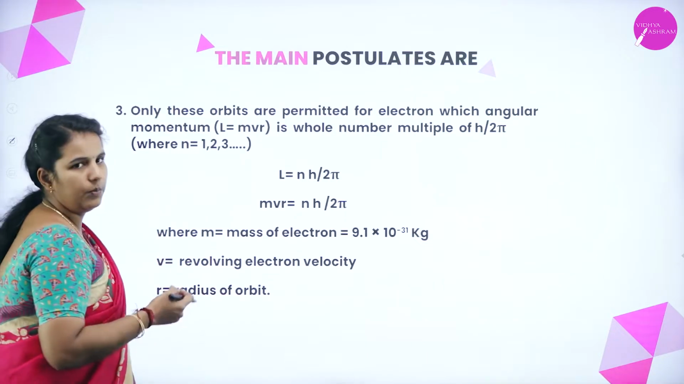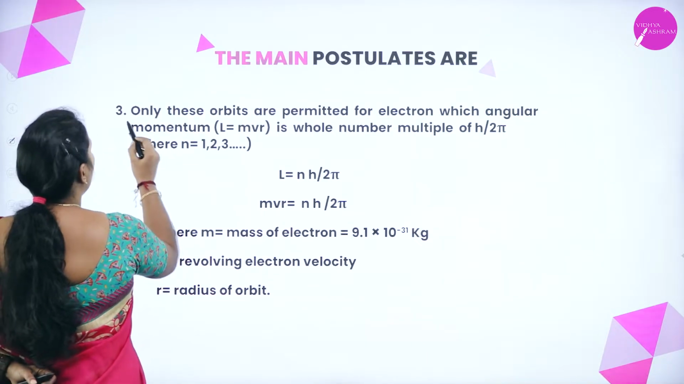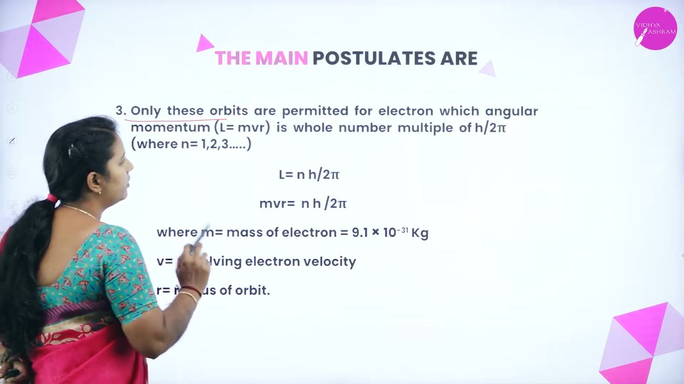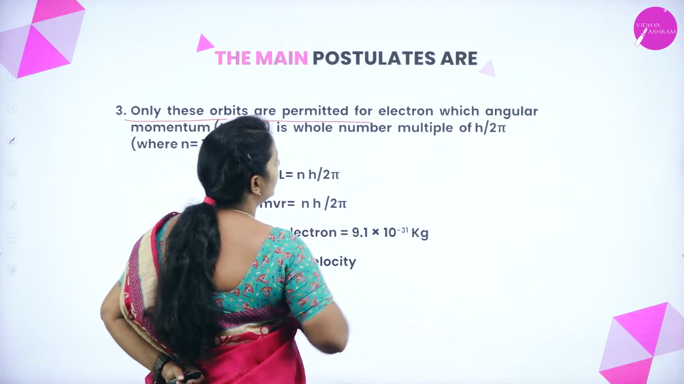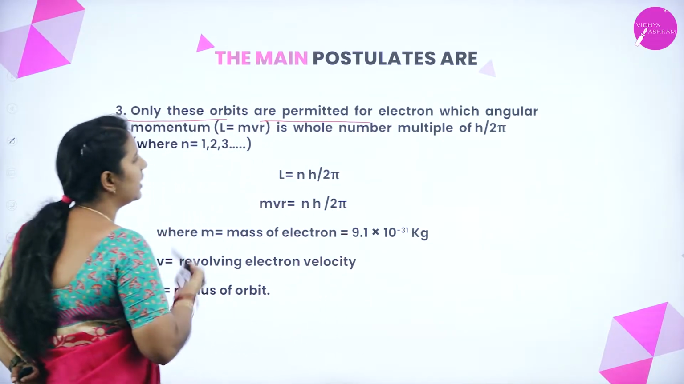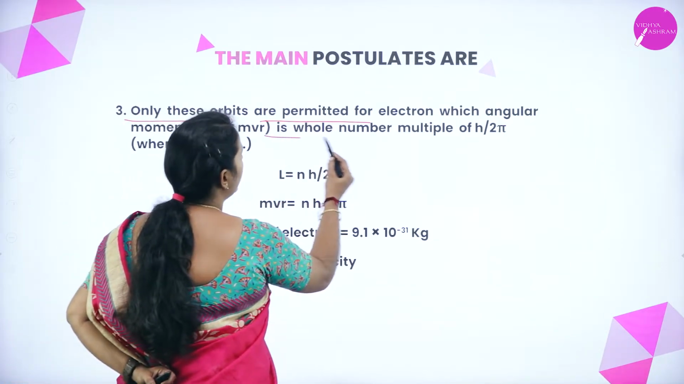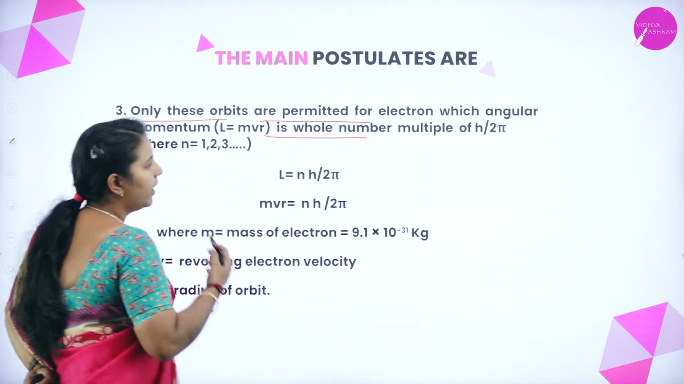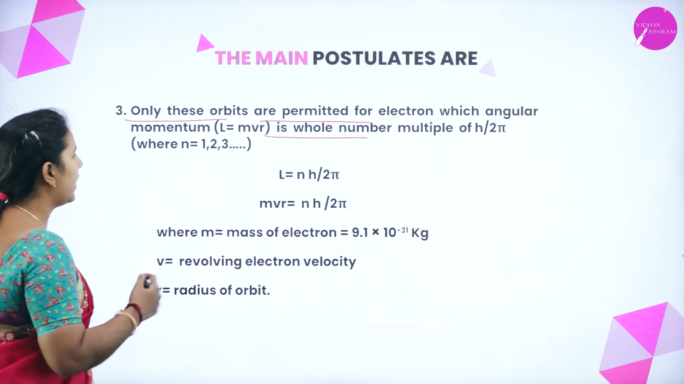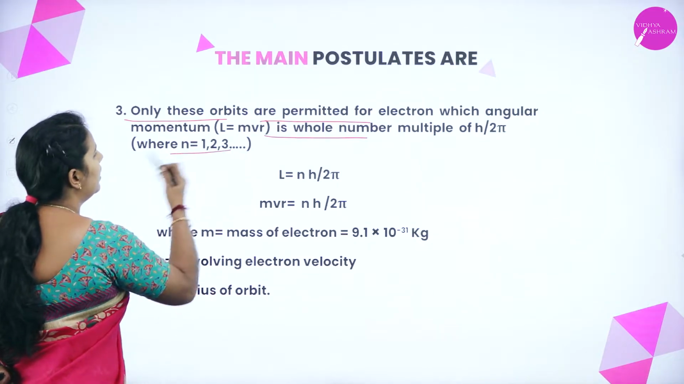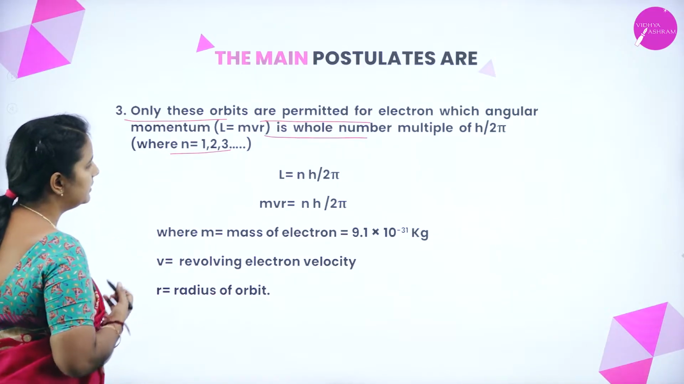In the next postulate, he tells us that only those orbits are permitted for the electron for which the angular momentum is a whole number multiple of h divided by 2 pi, where n is nothing but 1, 2, 3.